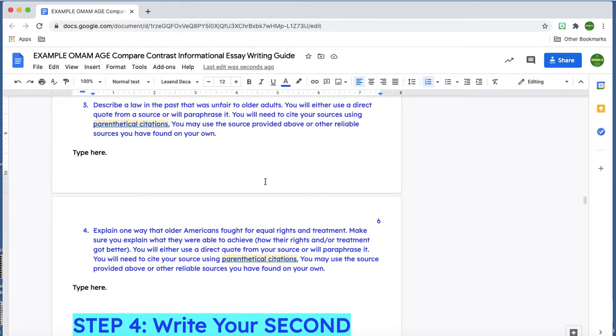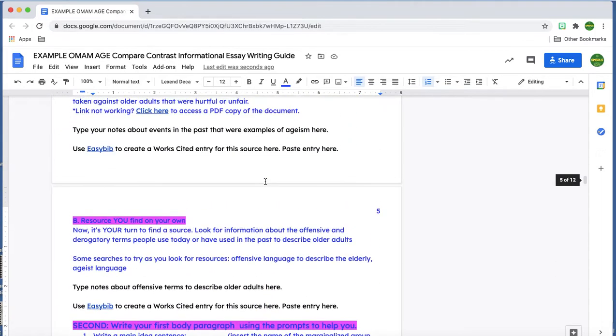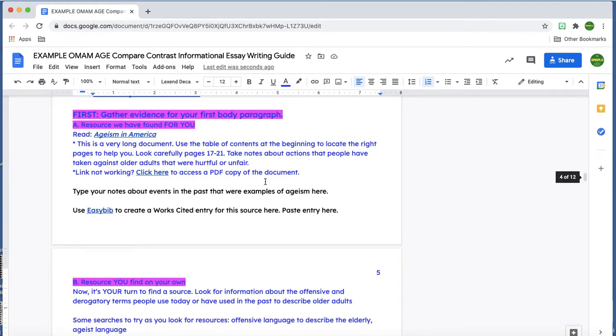I have to be ready to describe a law from the past that was unfair to older adults. I'll have to cite my sources again. Then I'm going to have to describe one way that older Americans fought for equal rights and treatment. And so I have to make sure I know what they were able to achieve and what they did to achieve it. And you're going to do the same thing for your topic. So you want to make sure you've looked over this so you have an idea what kind of evidence you're looking for. All right, now we're ready to go back up here and start looking at our sources and taking some notes.